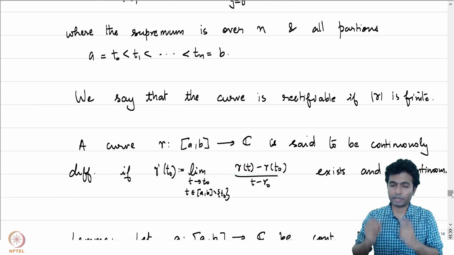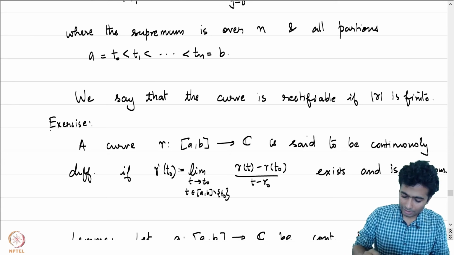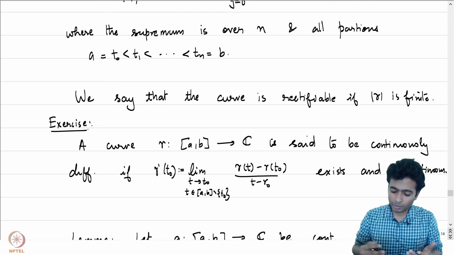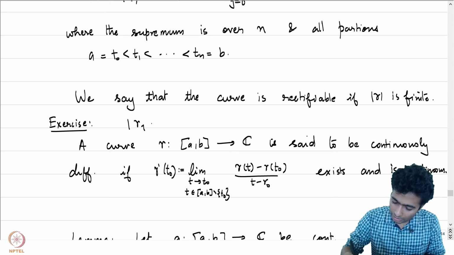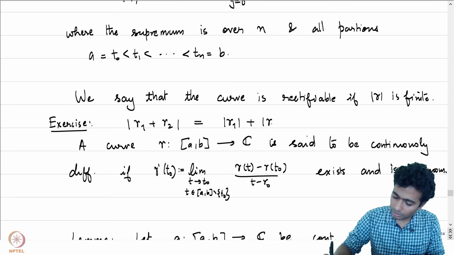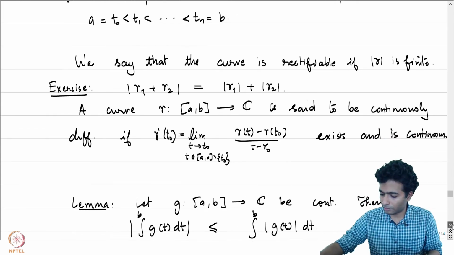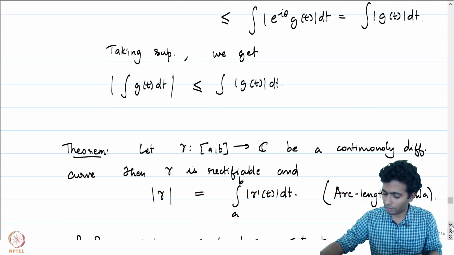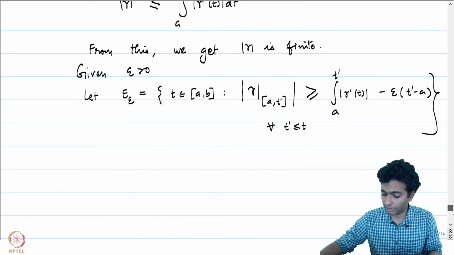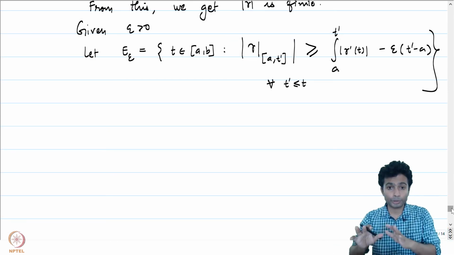Right, so let me now give you an exercise which I should have given to you when I defined the arc length. The exercise tells us what we can say about the arc length of the concatenation of two curves. Prove that the arc length of gamma 1 plus gamma 2 is exactly equal to the arc length of gamma 1 plus the arc length of gamma 2. I'll leave that as an exercise. It's not difficult. You have to be a little careful with taking the partitions. It's analogous to how you would have proven a similar result with Riemann integrals in your real analysis course. I'll let you think about that exercise because I'm going to use it now.